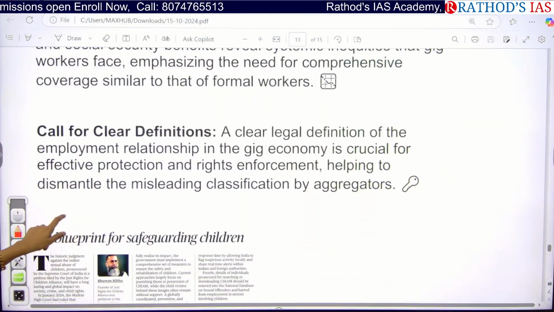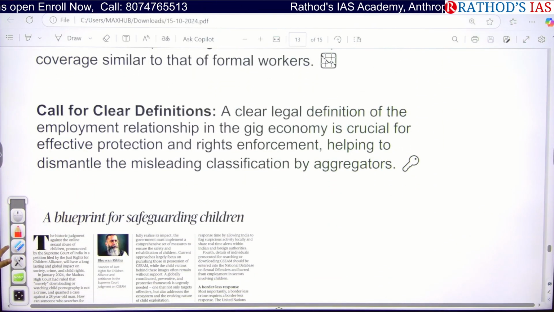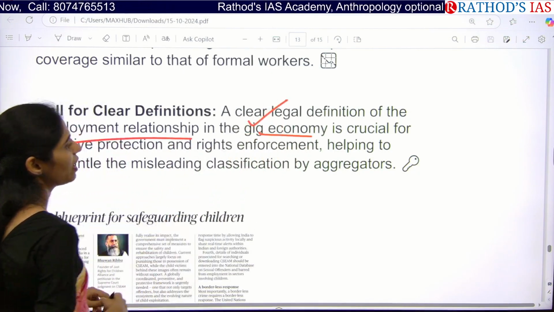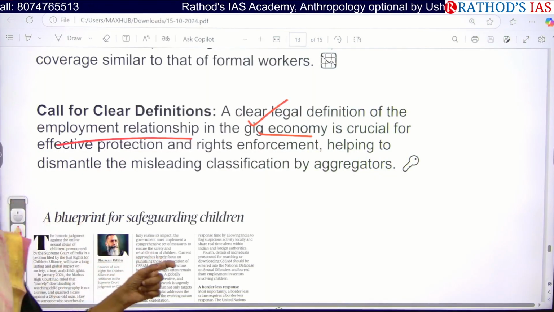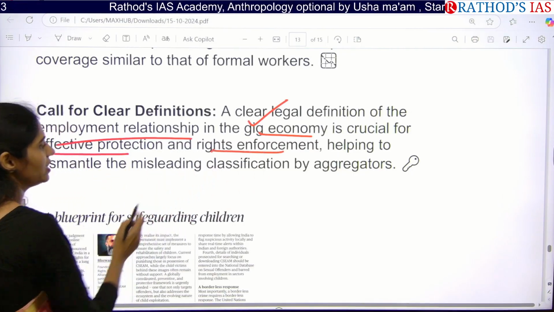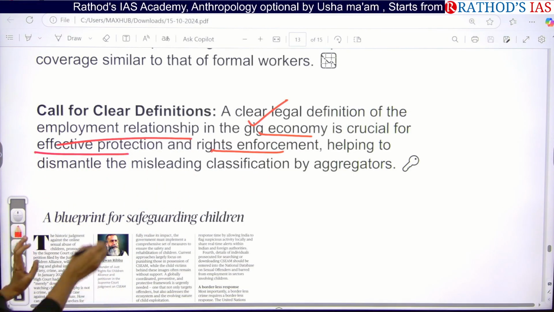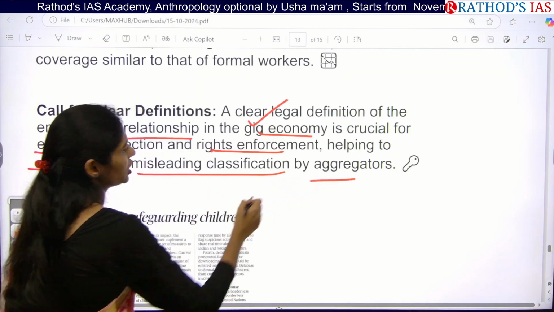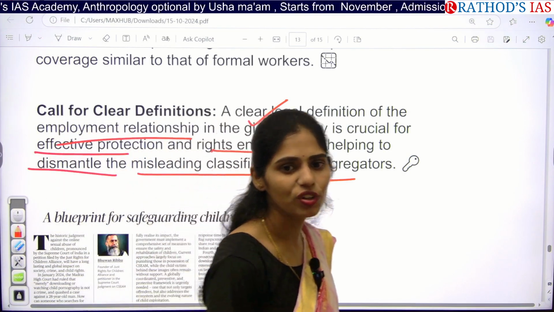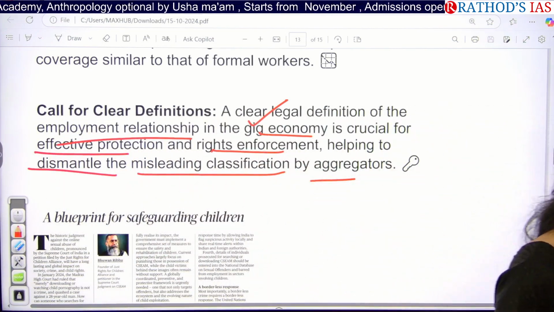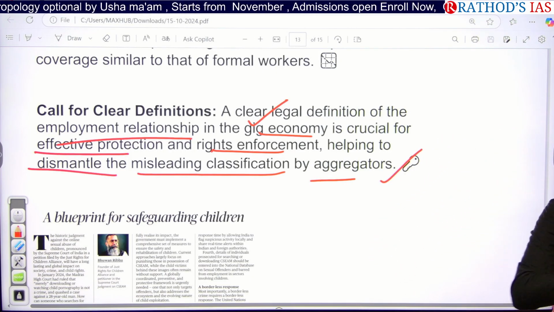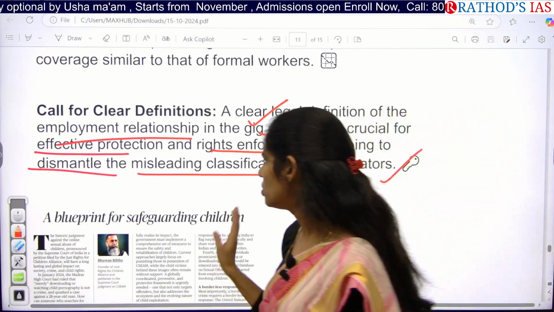And even they are calling for better definitions of the employment relationship in the gig economy. We have to come up with proper definitions of who these gig workers and platform workers are, so that we can go for protection as well as rights enforcement, and dismantle misleading classification by the aggregators. Whichever definitions the companies give of gig workers or platform workers are not accurate. If the government takes steps to come up with the definition, then it will be accurate, and we can enforce it equally throughout the country. Okay, so that is the thing.